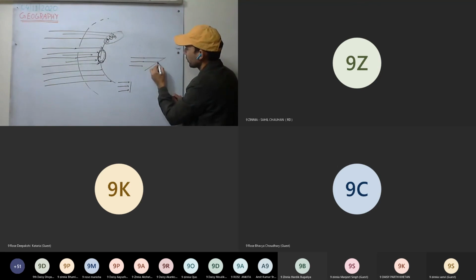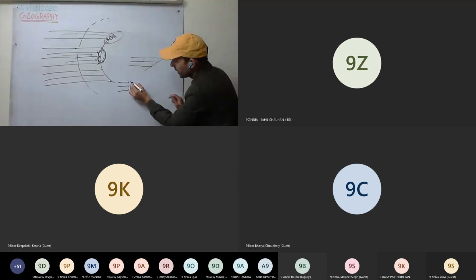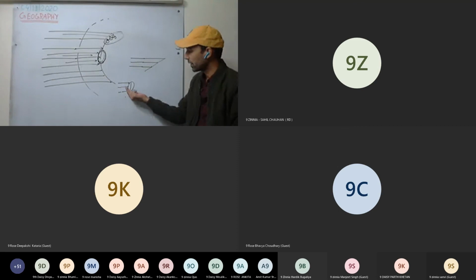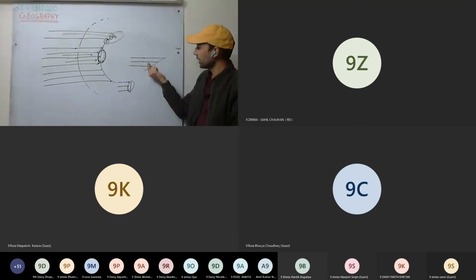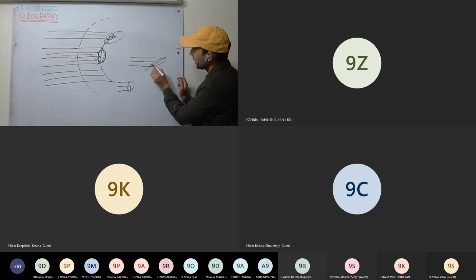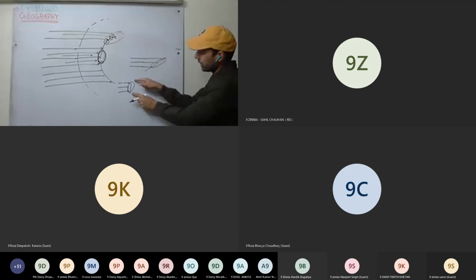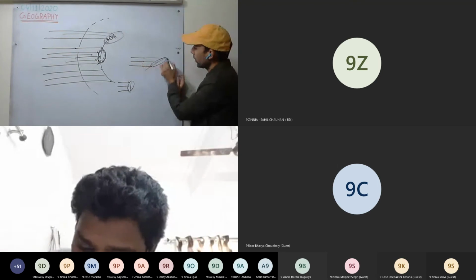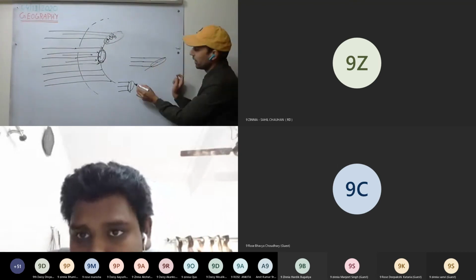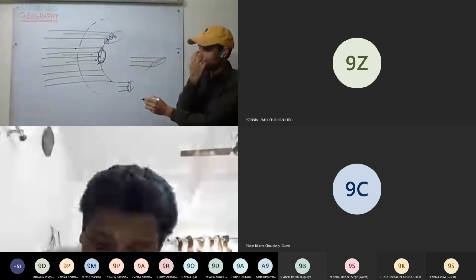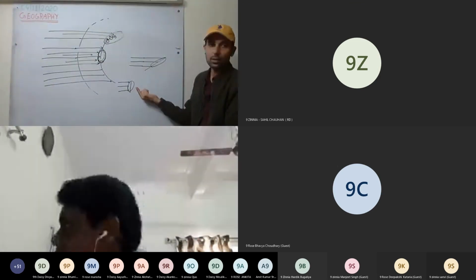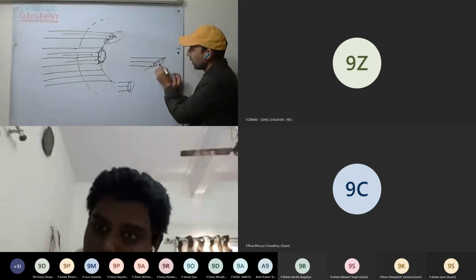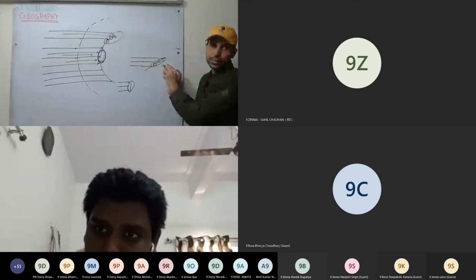These are falling on the surface. Now see here how much is the area? Smaller area. More heat is concentrated in a smaller area. Here, heat is spread over a large area. That means heat got distributed over a large area. You can see the area is more when the rays are slanted. So heat per unit area is less where the slant rays were incident.